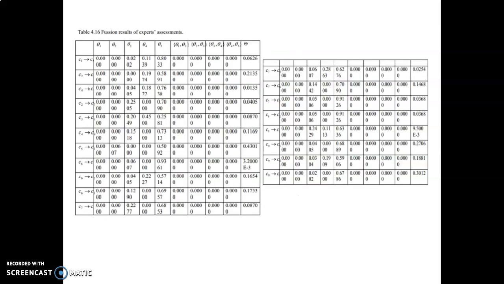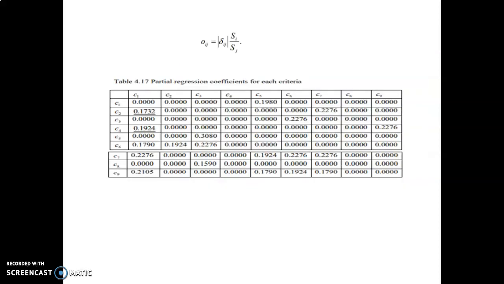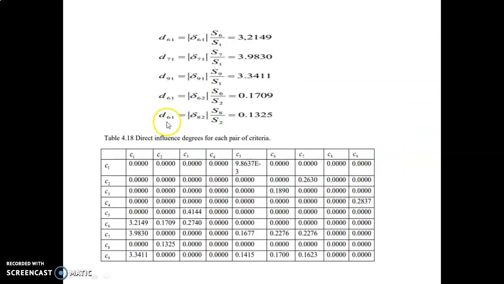Table 4.16 is the result of assessment. In Table 4.17 in the first column, the direct influence degrees were calculated by this equation, OIJ. The partial regression coefficients for other criteria are similarly determined. Those whose selection of two criteria cannot pass the test are marked with underline. And then construct the direct influence degree using this formula, and the underlined value is set to 0.